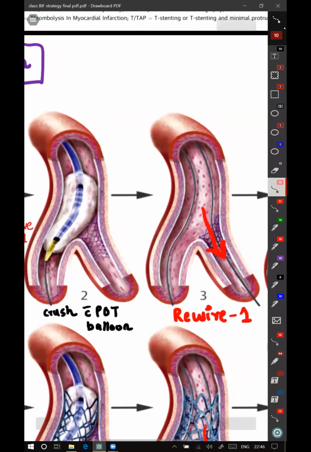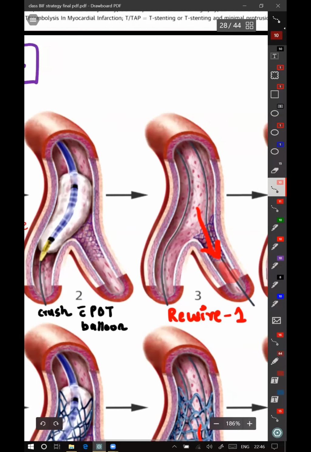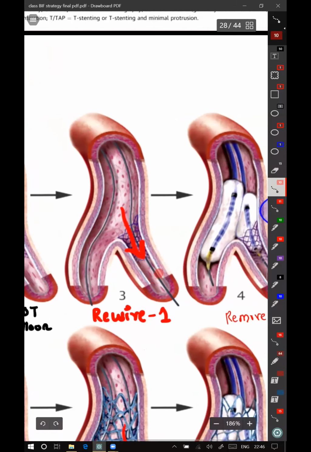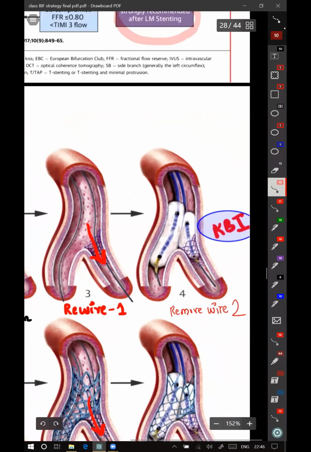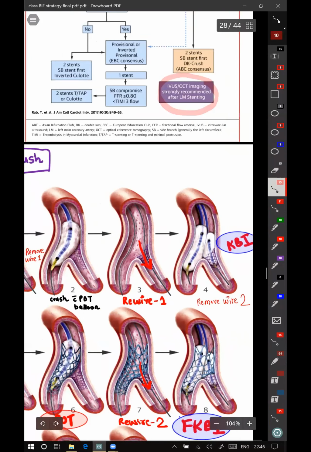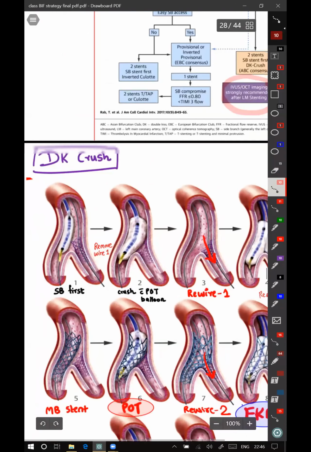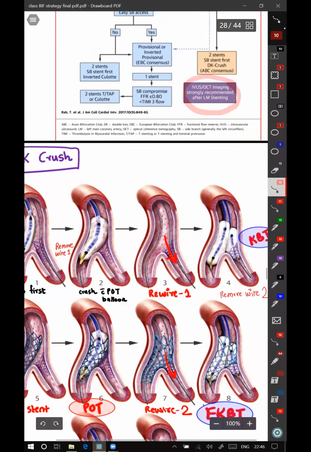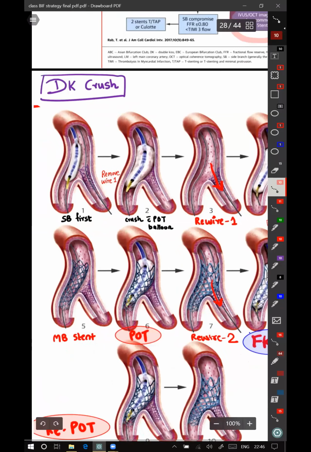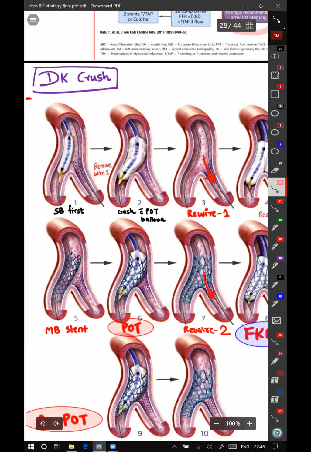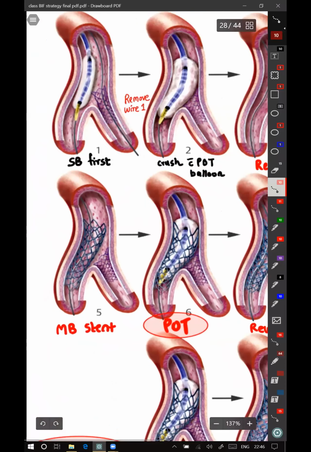At this point, you again take your wire through the vessel into the side branch through that stent. You do kissing balloon inflation. So till now, you have stented the side branch, you have done POT. You have crushed the stent in the side branch and then did kissing balloon inflation. This is done without putting a stent in the main branch. So all this is done to the side branch first. Then after you are done with the side branch, you again remove the wire from the side branch.